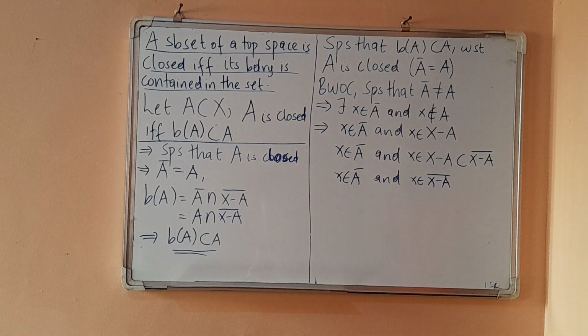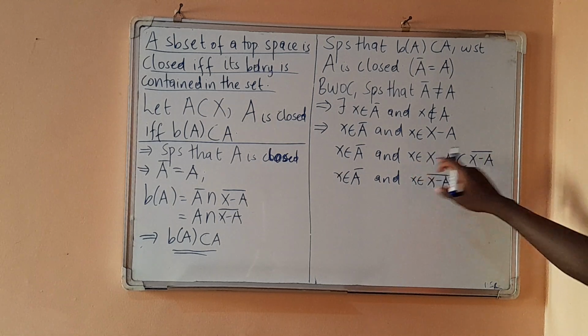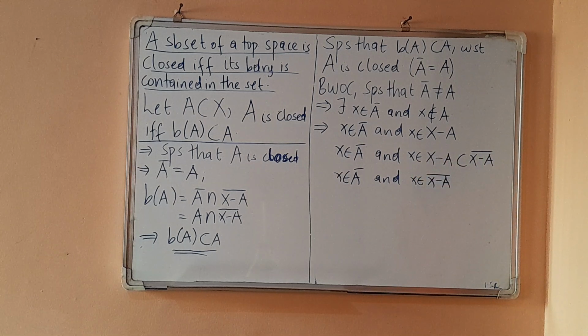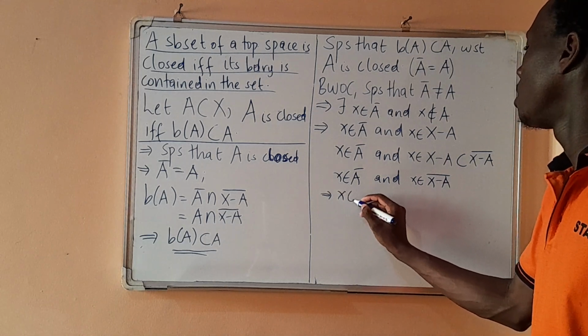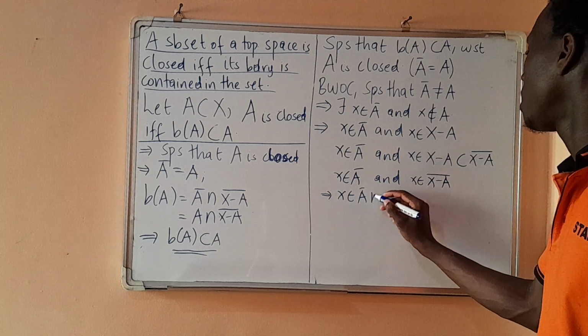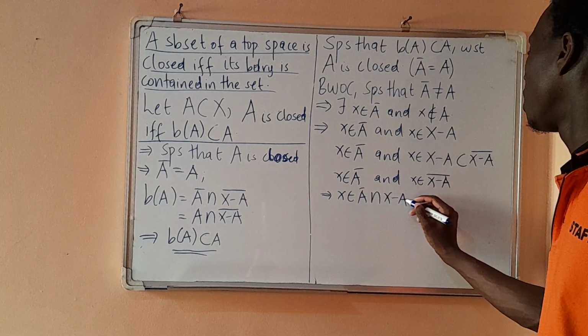That's the implication of this. This is a subset of that, so if x is in here, it's also contained in there. So this implies that x is in A closure intersection X minus A closure.